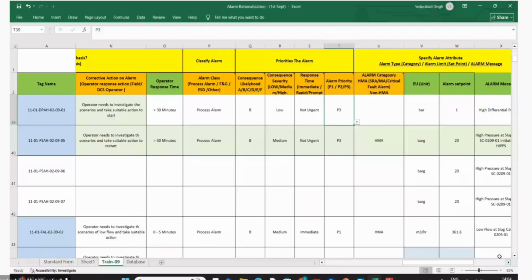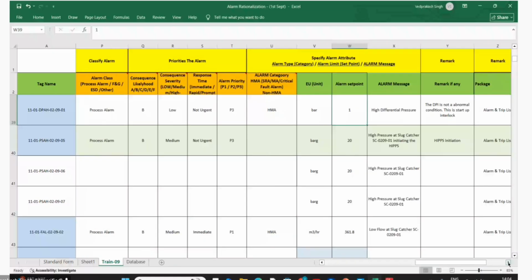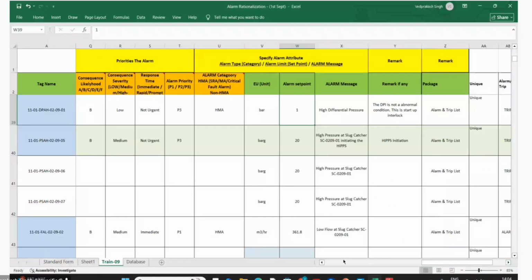And one bar G, you are saying set point? Yeah. One bar G. Okay. One bar, sorry, it's differential. Yeah, correct. Yeah. So good guys.